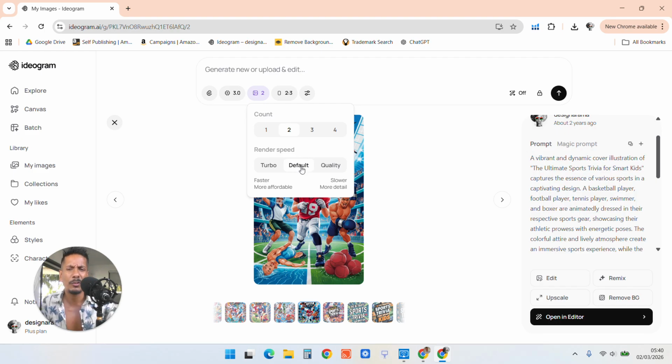But the good thing is, if you're paying $20 a month for this, you get fast credits to use up. But then when those run out, you get unlimited slow credits, so you can potentially just keep making unlimited amounts of covers to test out for free. And slow, it's not that slow actually. To be honest, it's not that slow. So it's well worth the investment.